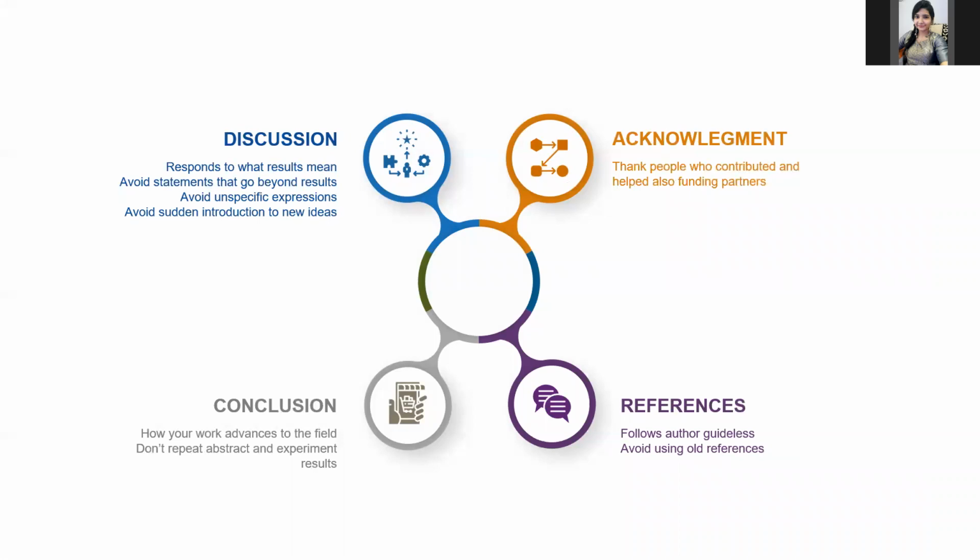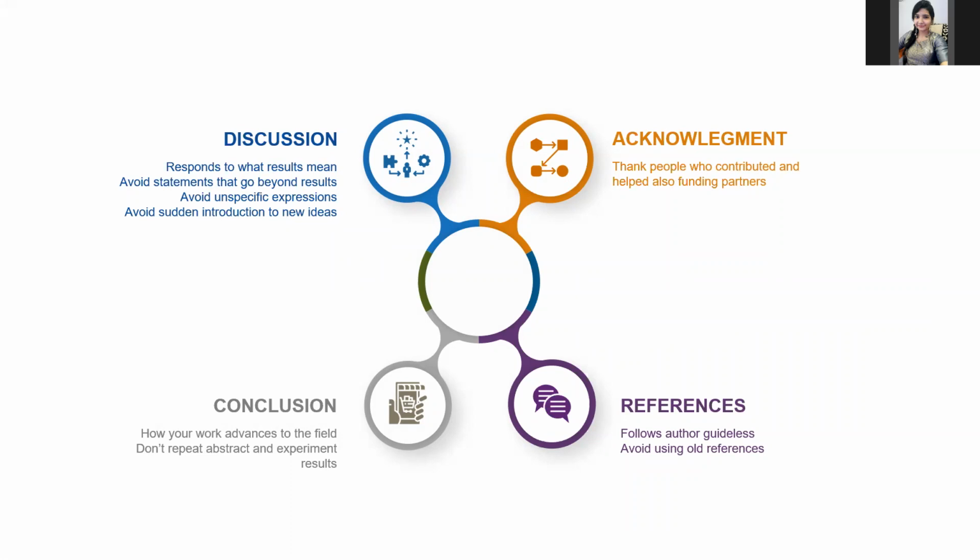Discussions. It responds to what the results mean, to convince the reader how good your manuscript is, and a manuscript is often rejected due to a weak discussion. In discussions, avoid statements that go beyond what the results can support, and also avoid unspecific expressions like high temperature.